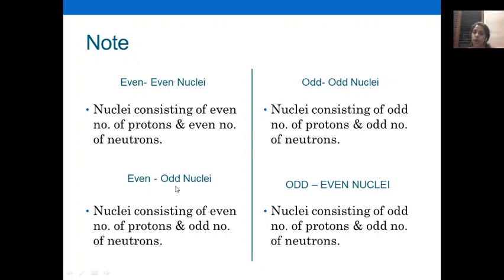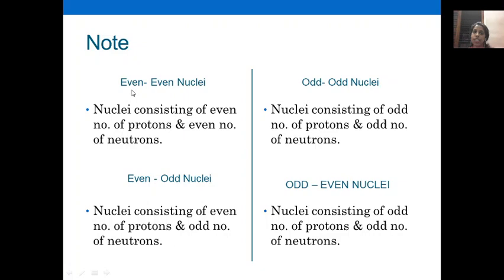Even odd nuclei consist of even protons and odd neutrons. And odd even nuclei consist of odd protons and even neutrons. So there are 4 types of nuclei: even, odd, even odd and odd even.